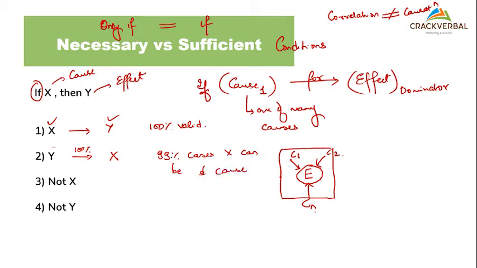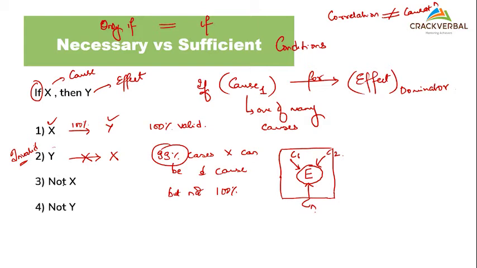Do you agree to this? There is a 99% possibility that X can be the cause, but not 100%, right? Do you agree to this, everyone? So this is not about the 100% aspect that we look at. This, I would say, is an invalid relationship. But it is a 99% possibility, not 100.